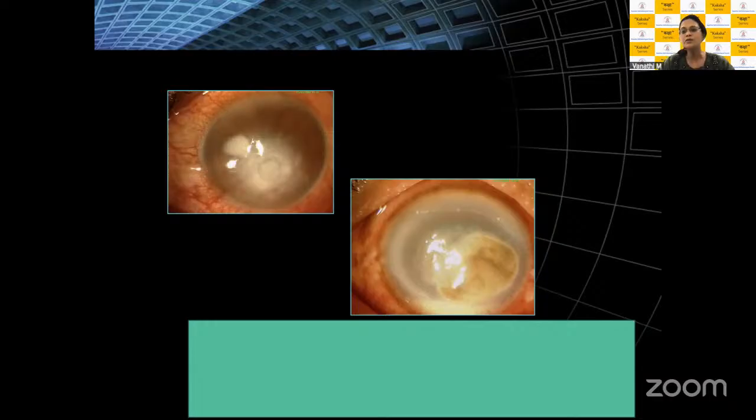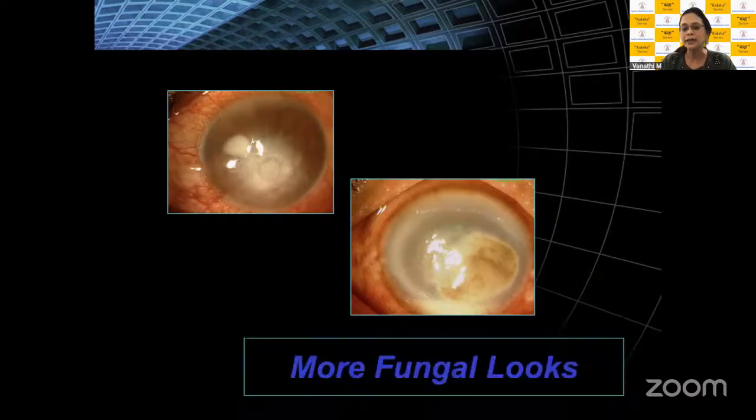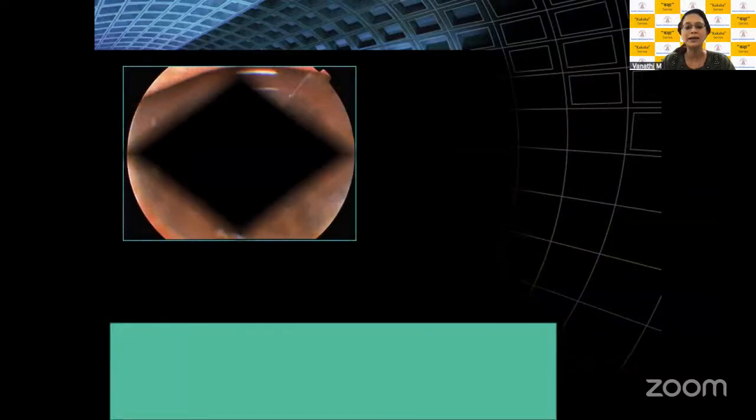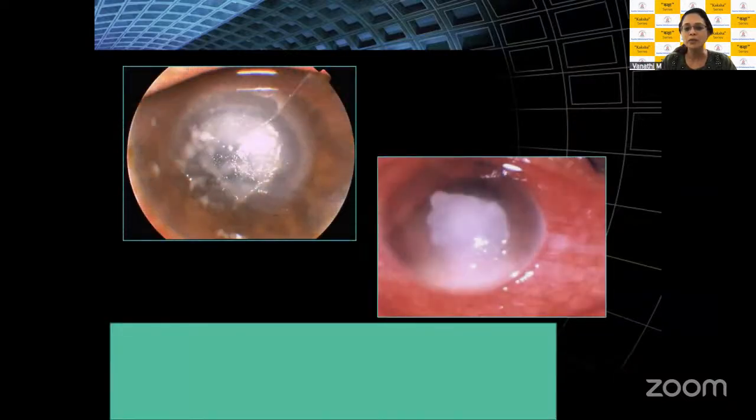So that is how your initial impression is really going to help you start the right antifungal treatment here. So that's important in the way you're looking at these ulcers here. Again, more fungal looks here.